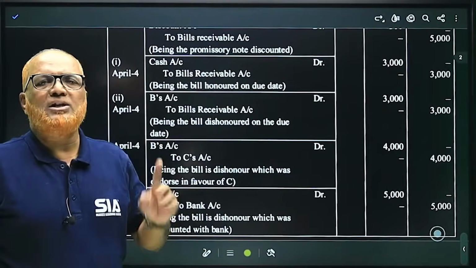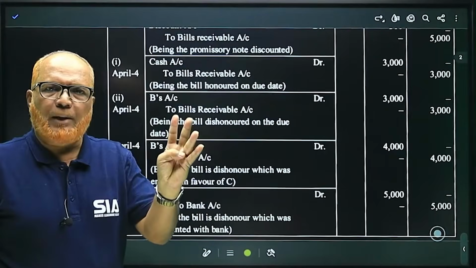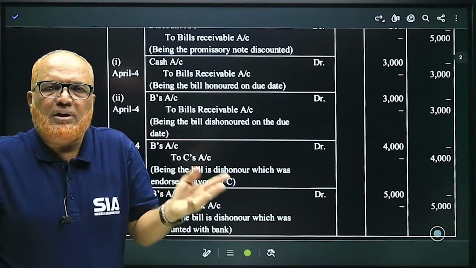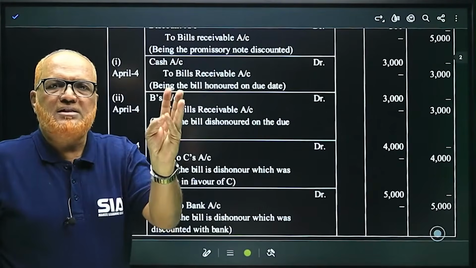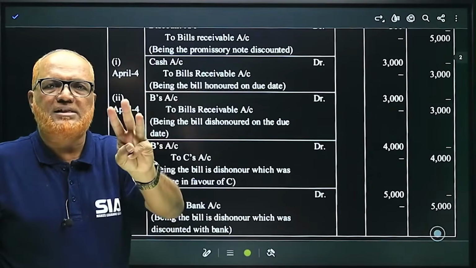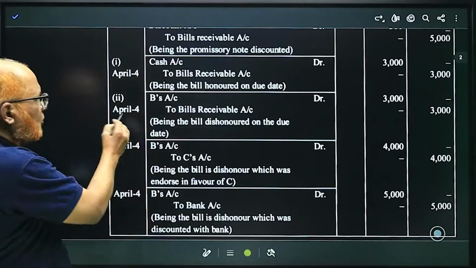The date of the bill is 1st January, 3 months. That means February, March, April. On 1st April, 3 months are over, but 3 grace days will be allowed. So 1st, 2nd, 3rd, 3 grace days. 4th is the due date. 4th April is the due date.